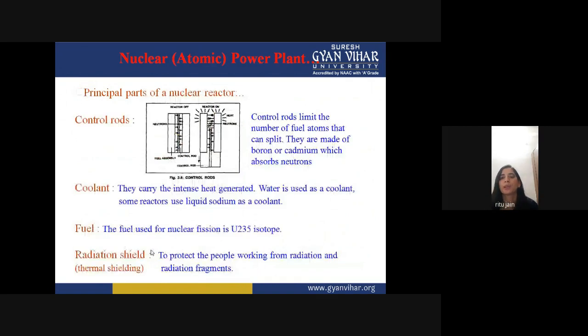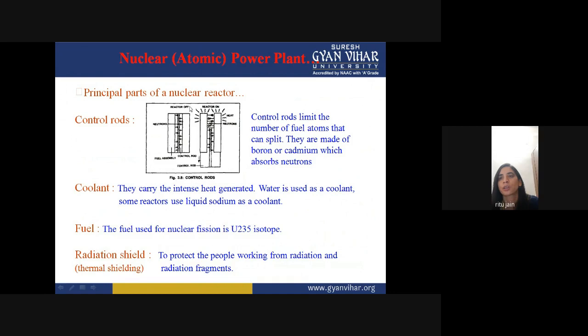So the principal, or you can say main parts of a nuclear reactor, include control rods. So what is the use of control rods? Because as the name shows, control and rods, it is controlling something. So we can see over here that these are your control rods, and in which you can see that this is neutron, this is your fuel assembly, and this is your reaction.